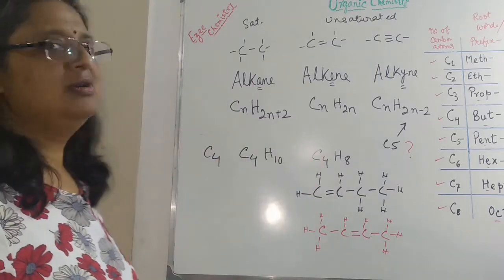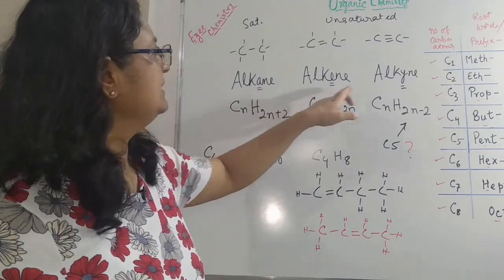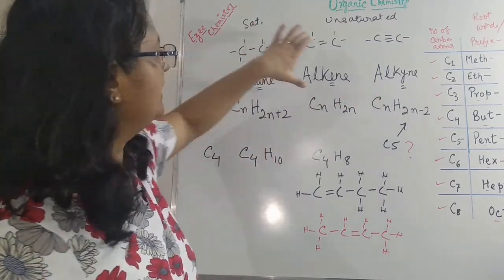So this is for now. Just remember alkane, alkene and alkyne: ane, ene, yne. These are saturated and these are unsaturated hydrocarbons.